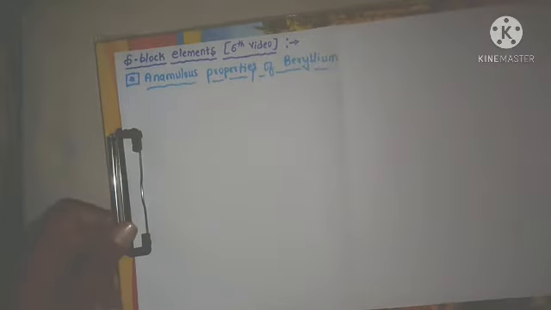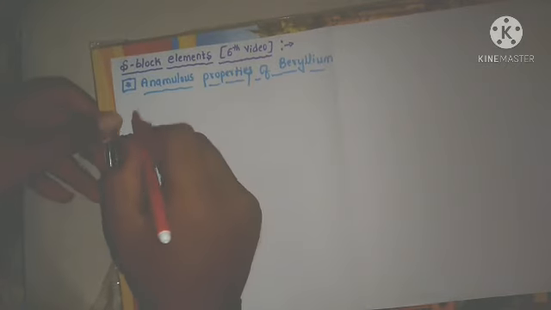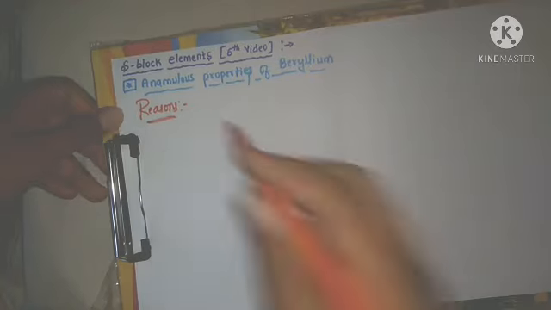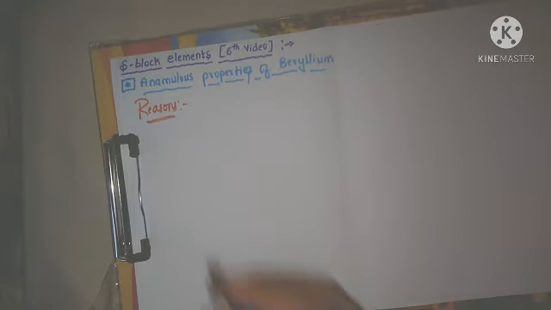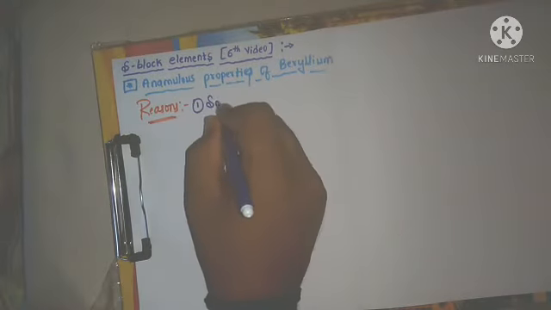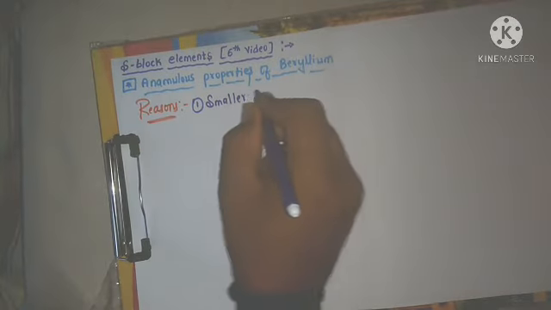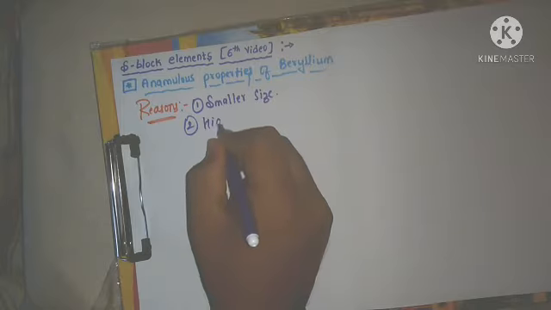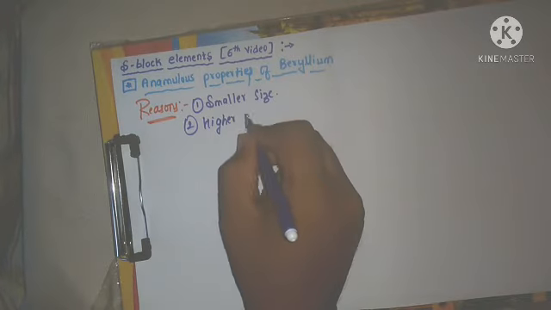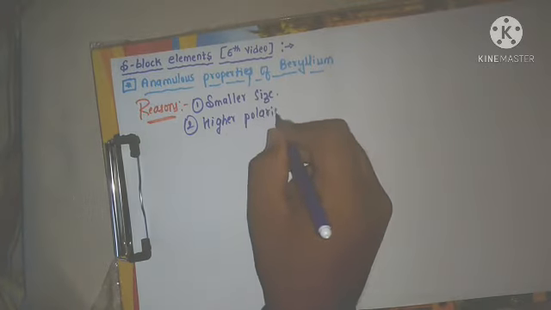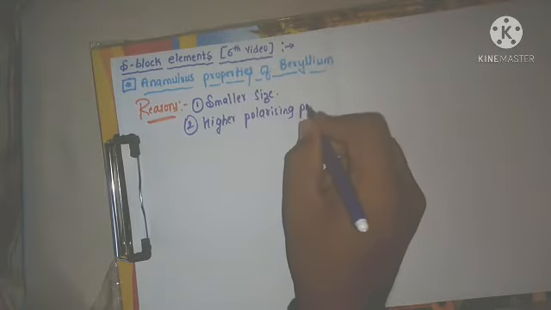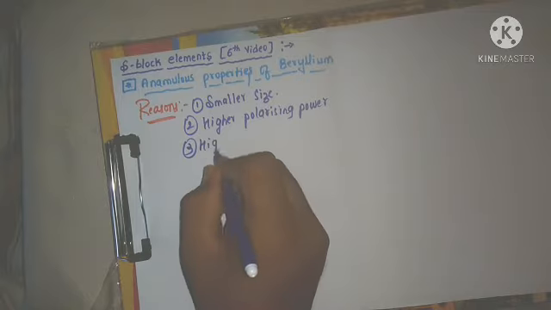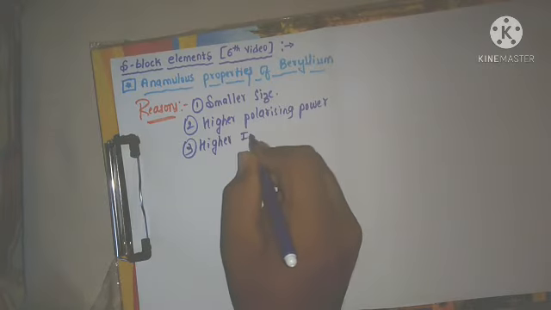That is only, I will write the reasons for the anomalous properties of beryllium. First one is smaller size, second one is higher polarizing power, third one is higher ionization enthalpy.